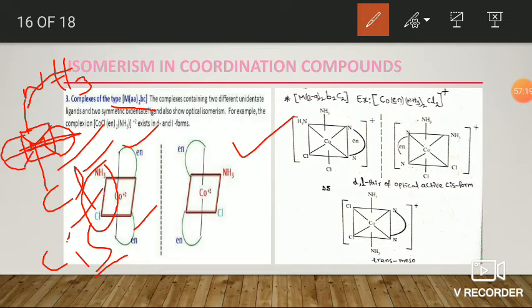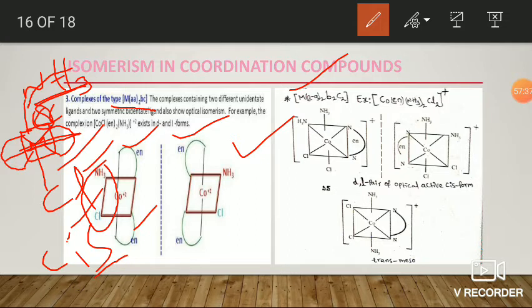So it is optically inactive. It contains sigma, so it is inactive. So only cis is active, so it has two enantiomers.